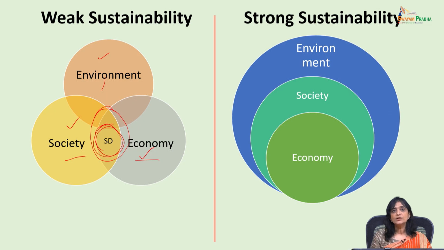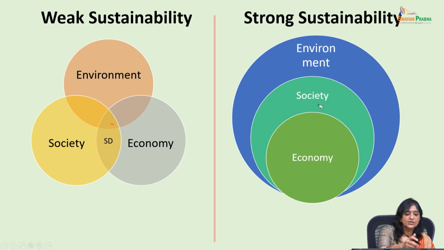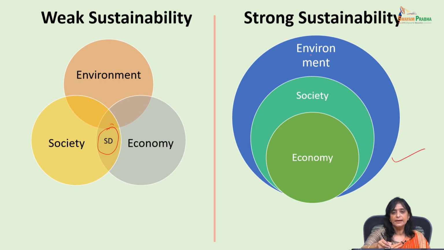Whereas when we say strong sustainability, we are saying environment is there, and in the environment society is operating, and in the society economy is there. Means all these three are interconnected with each other rather than being something like this where they are different from each other and only intersecting at a very small section. So according to weak sustainability, it's a very small area in which you will see sustainable development. Whereas strong sustainability is saying that they are encompassing each other. Each of them is highly dependent on each other.